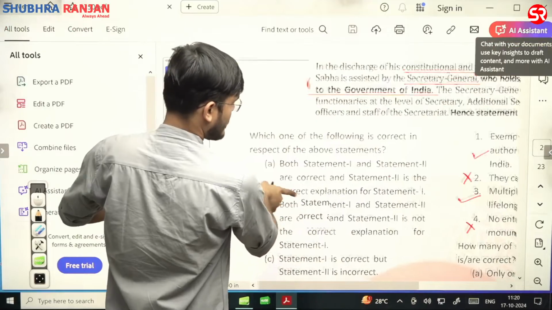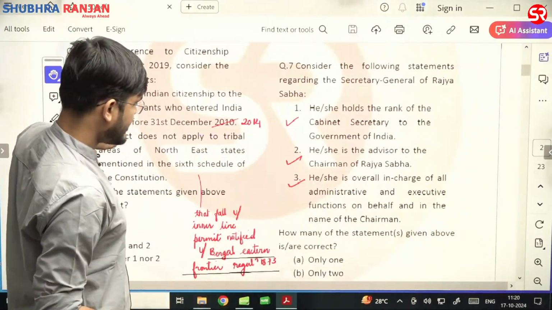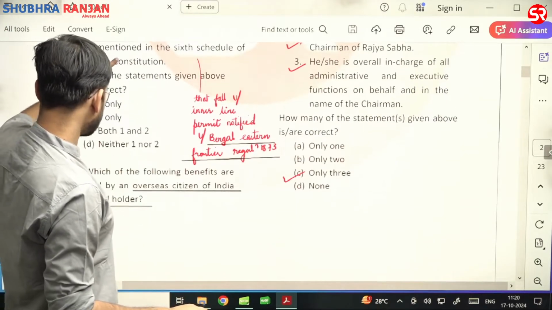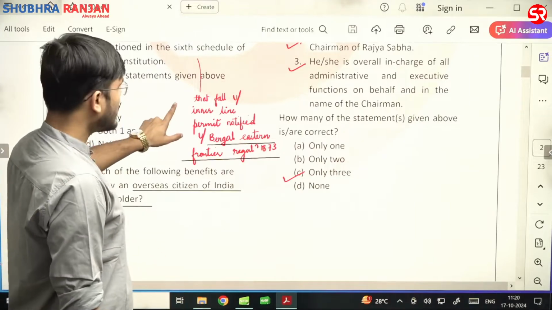Yes. Now let us see. Yes. Now the question was with respect to question number 6, that is overseas citizen of India card holder.